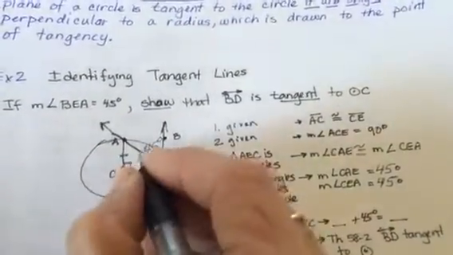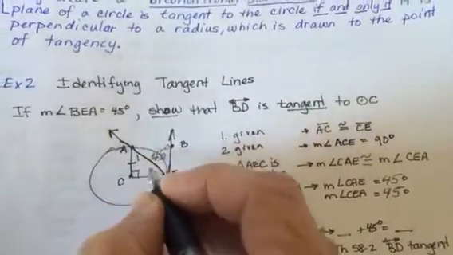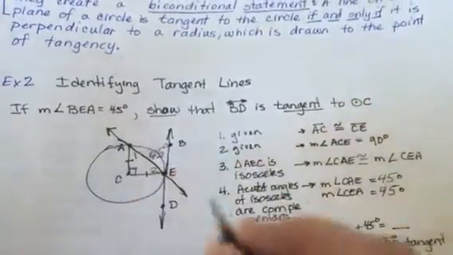So going back to those 2 angles right here, I'm going to label one of them 1, one of them 2.